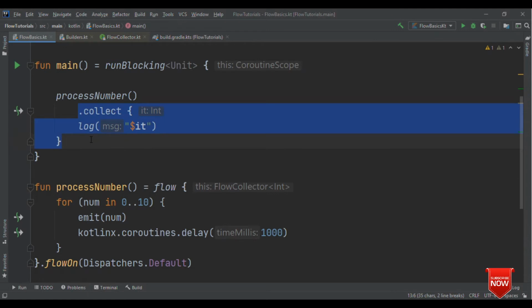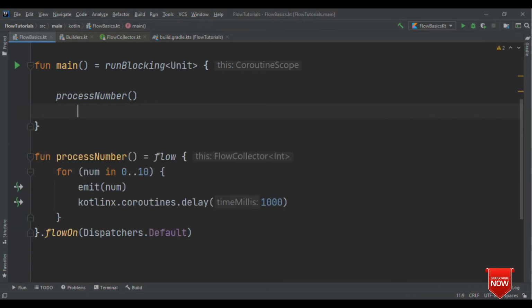So how about if I'm not interested in knowing the individual value, rather I'm interested in the summation of all these values, then what I could do is call another terminal operator. Here is reduce, which takes two parameters, accumulator and value, and here we have to specify the operation that we are interested in. Here we could give multiplication, division, anything, because we are doing it on numbers.